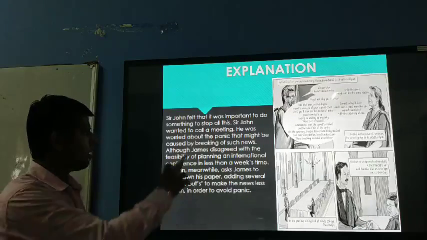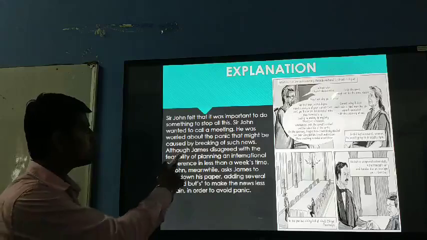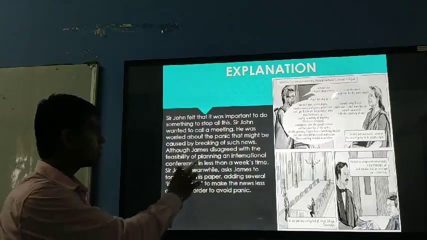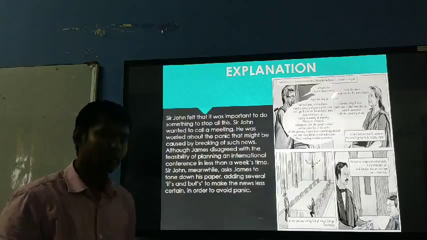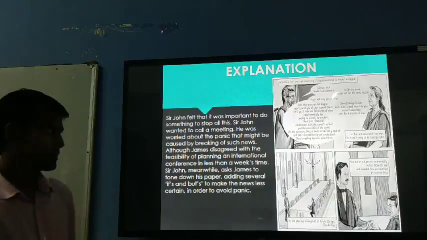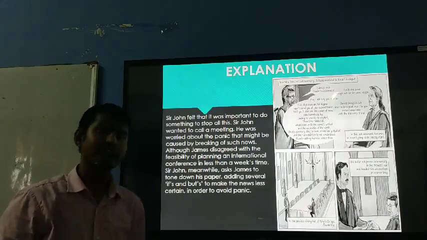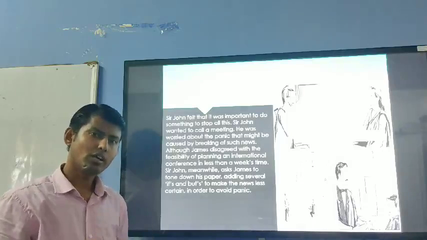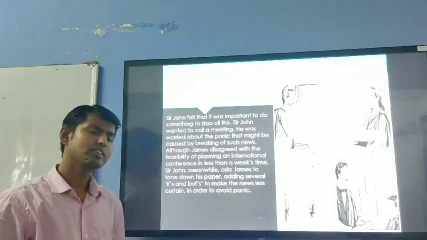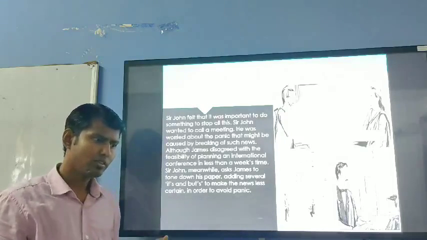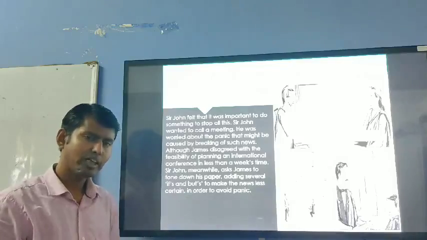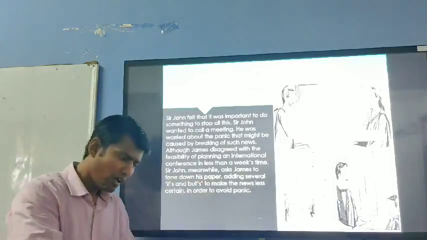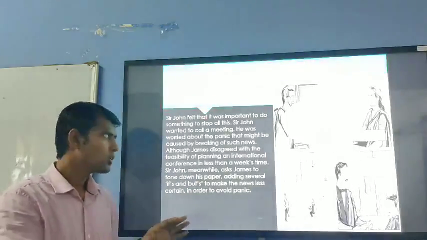Although James disagreed with the feasibility of planning an international conference in less than a week's time. It was the idea of John Macpherson that we have to call an emergency meeting and call a lot of scientists, astrophysicists. So we'll have a conference, we'll sit together and we'll ponder upon what we can do to stop